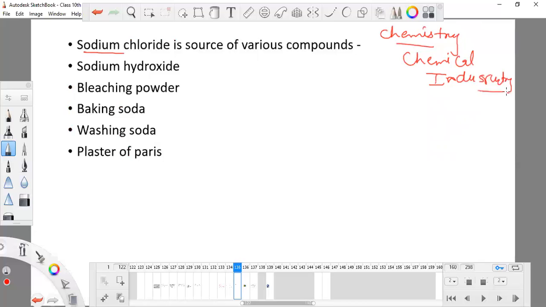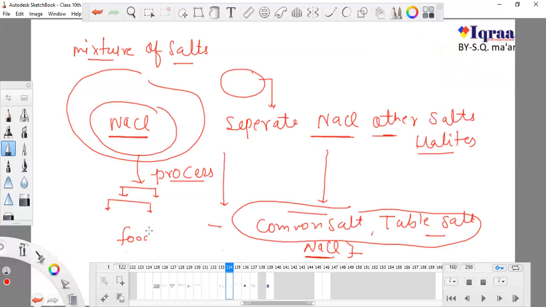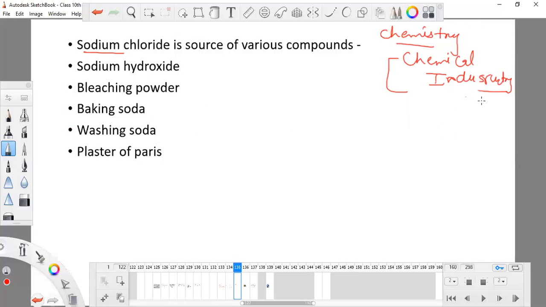It is the most important thing for chemical industries, because without NaCl... we do not separate NaCl from these other salts just for making our food tasty. There are so many other uses of NaCl, and without NaCl it is not possible to run a chemical industry, because most chemical industries depend on NaCl.